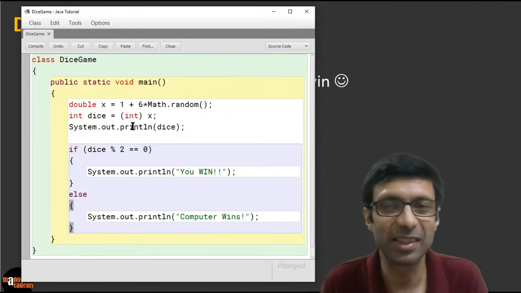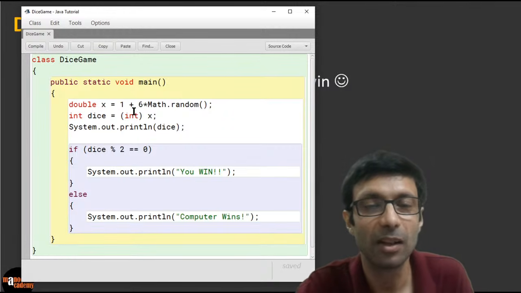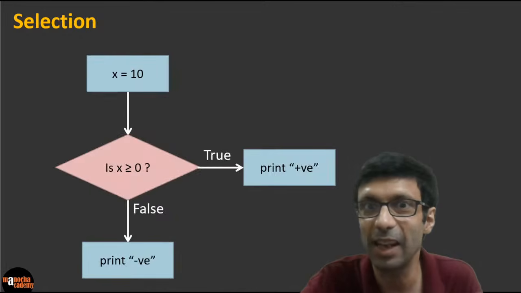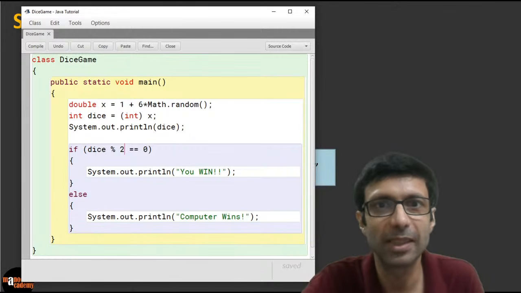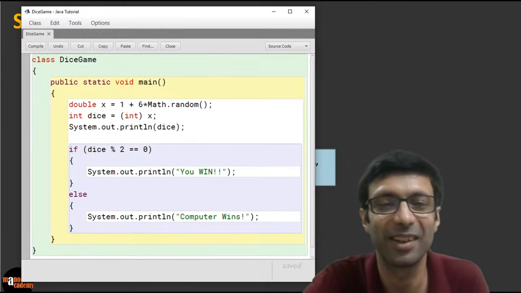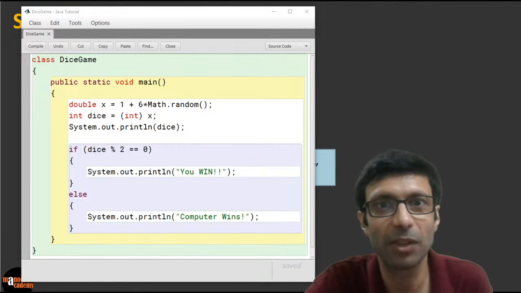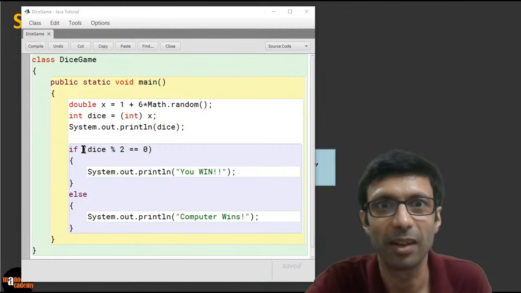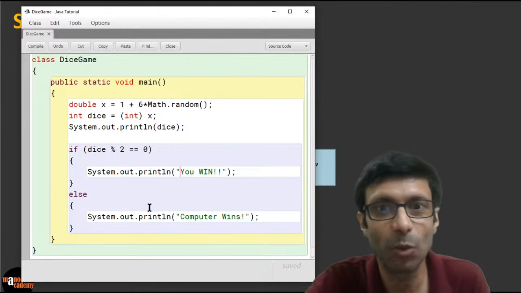So guys, do you see this? Okay, so what is the interesting thing we've added here? Now it's not a simple sequence, right? The program has an if condition. There's a selection going on. So if you take a look at the program, the initial part is simple, where we are just calculating what is the dice number, right? And if the dice number is even, that means if the dice % 2 is equal to 0. So guys, percent means the modulus, the remainder. So if the remainder with 2 is 0, then we print you win, otherwise the computer wins.